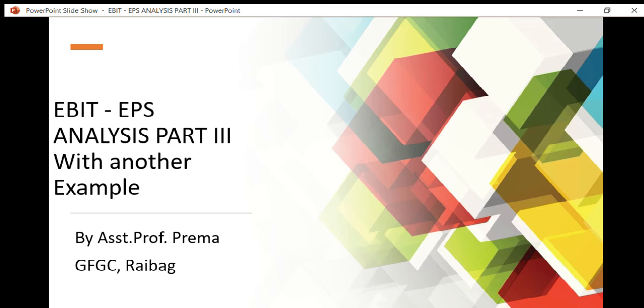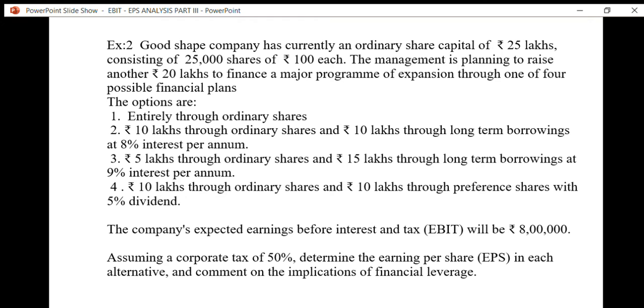Hello, dear students. Today we are going to discuss EBIT EPS analysis part 3 with one more example for understanding purpose. So let's see the example.